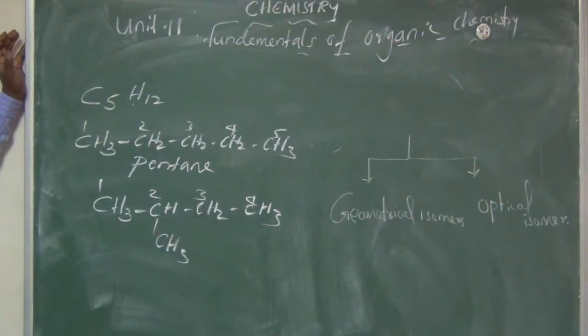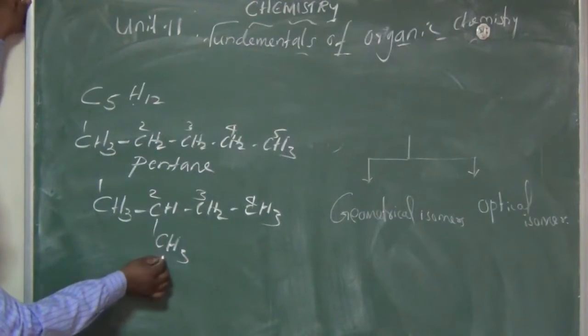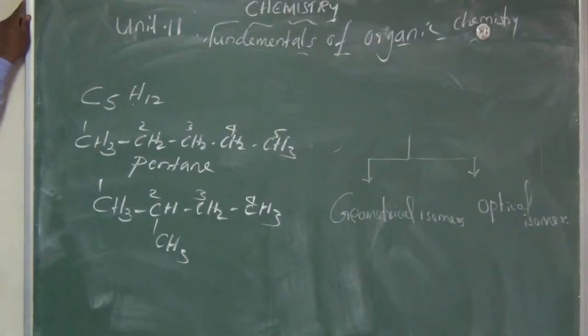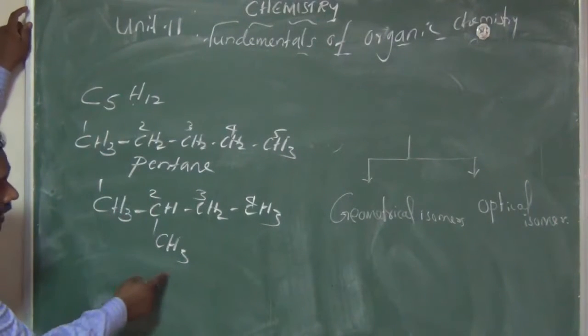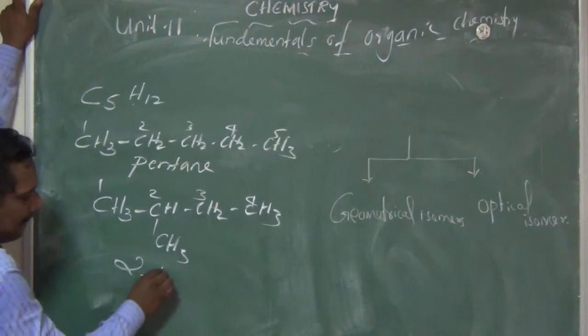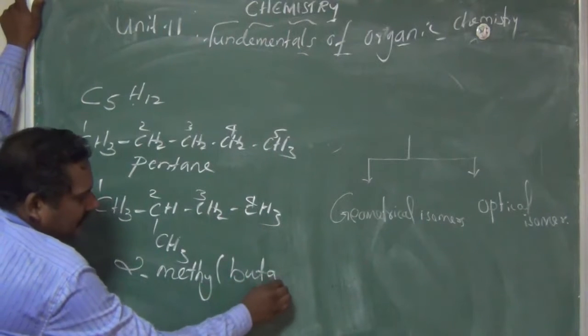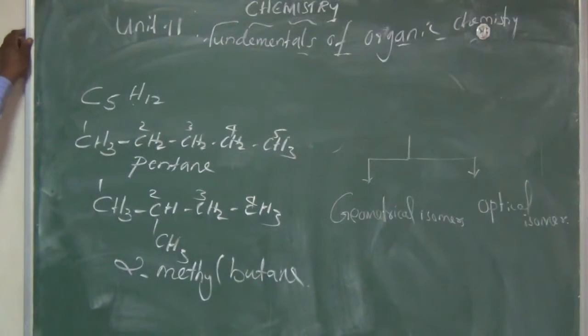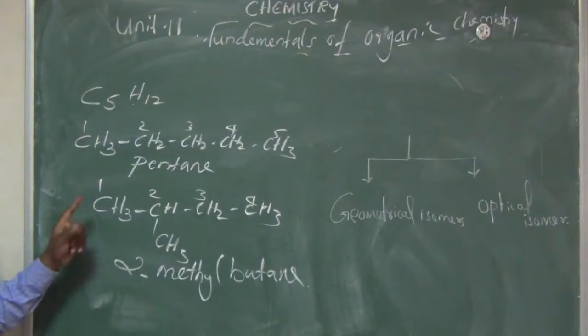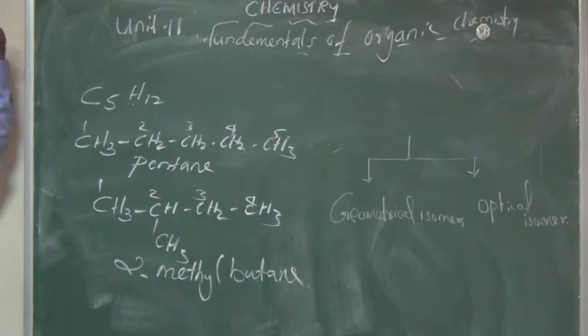How can you name this compound? Here the second carbon has a methyl group, so the name of the compound is 2-methyl butane. We start numbering from the end nearest the methyl group: 1, 2, 3, 4. So 2-methyl butane.